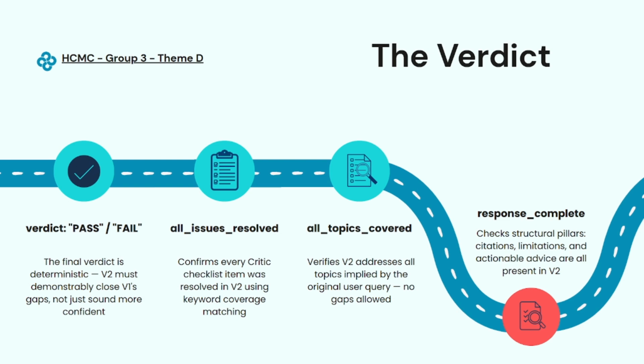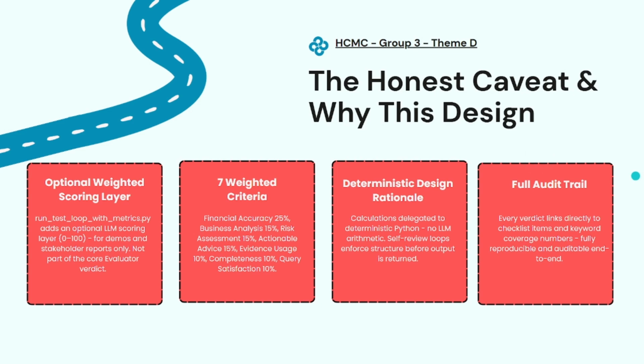The next one is all topics covered, which verifies that version 2 addresses everything implied by the original user query, no gaps allowed. And response complete checks that the structural pillars, citation, limitation, and actionable advice, are all present in version 2. So when we say version 2 is better, what we actually mean is it passed all three of these checks against a checklist that existed before it was written.